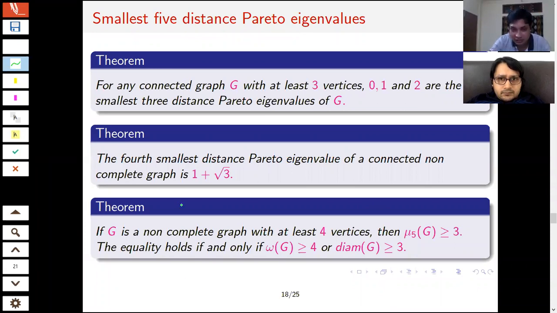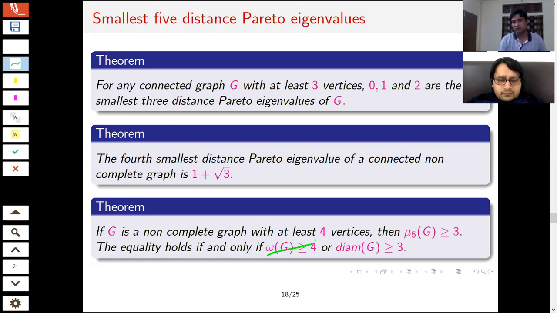Again, if I talk about the fifth one, you can see the graph must have at least 4 vertices. So the fifth one is at least 3. I'll talk about the exact possible values, but it is at least 3. And the fifth smallest will be exactly 3 when the clique number, which is the size of the largest complete subgraph, is at least 4.